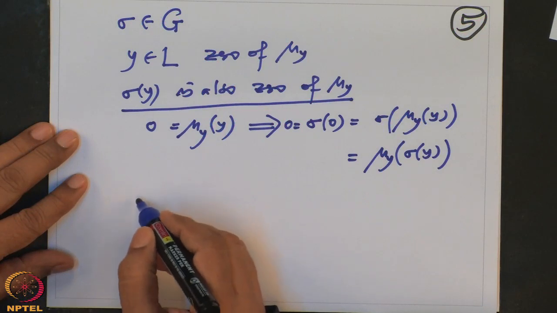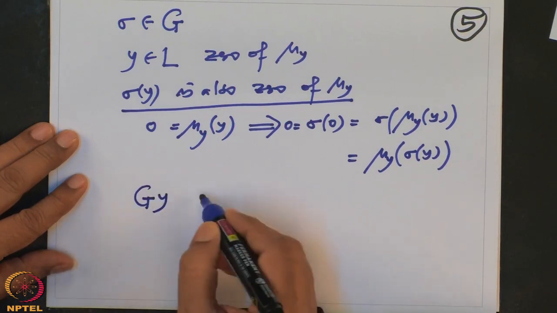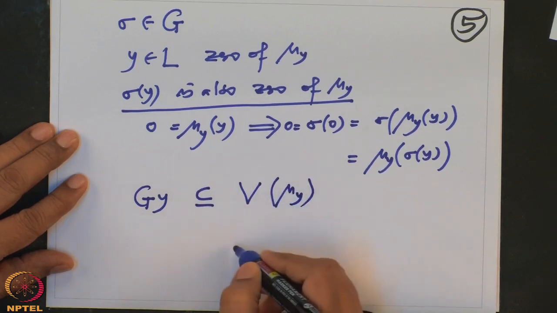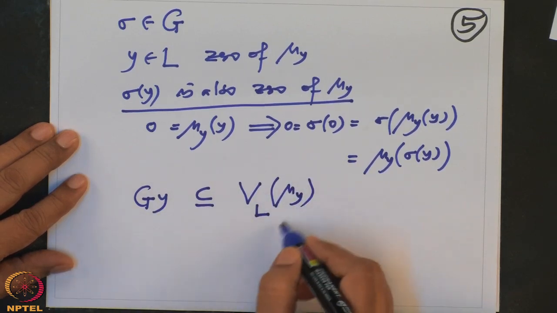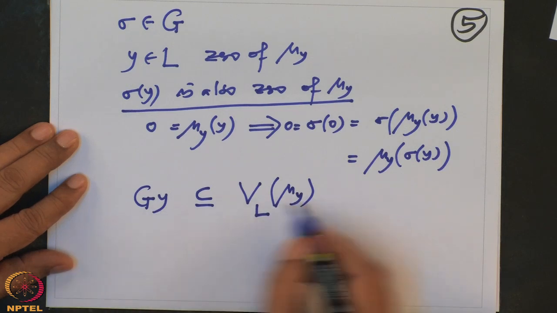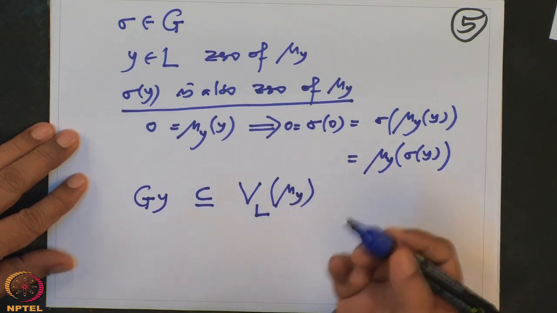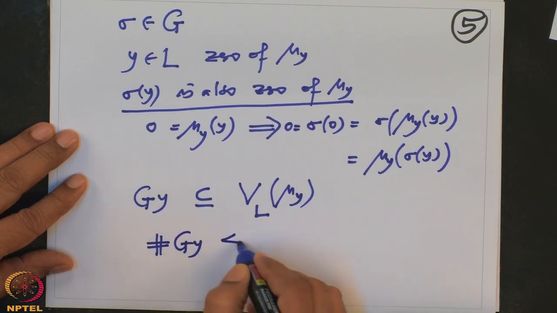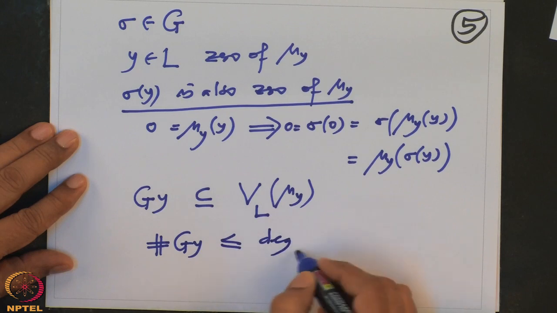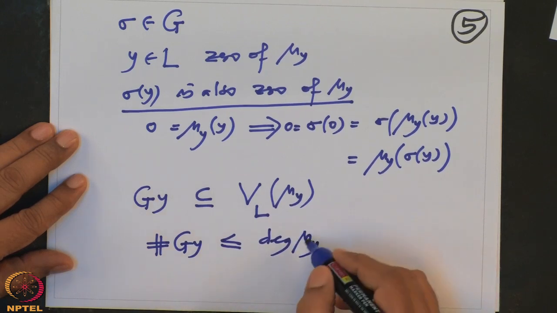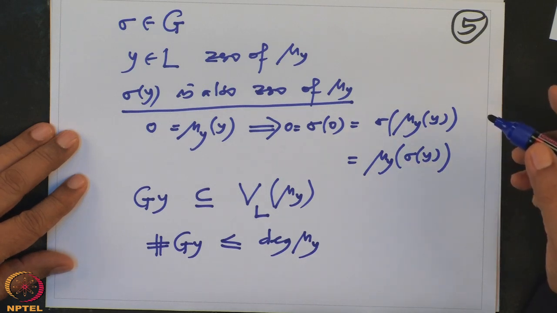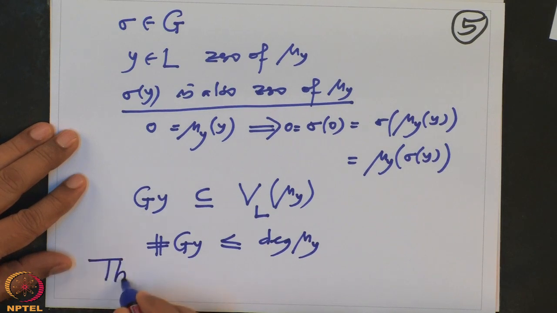That means the whole orbit is contained in the zero set of mu y, and that is in L. So therefore, the cardinality of the orbit is smaller or equal to the degree of mu y. And that proves what we wanted to prove, and that finishes the proof of 1. So I will just say this proves 1.